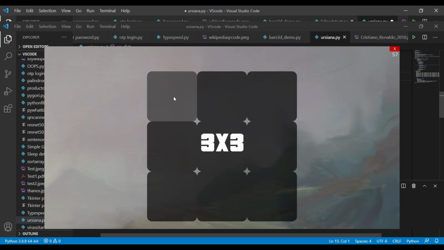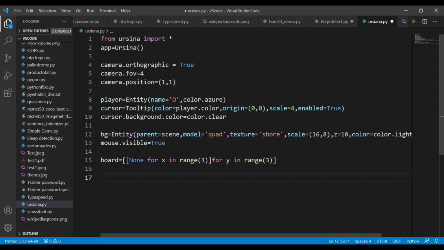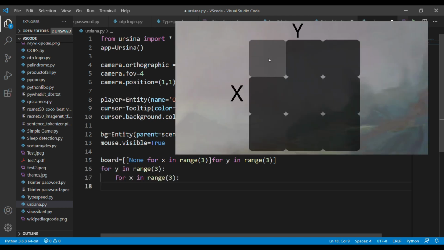Declare a variable called board. In this board, I created 2 for loops. The first for loop holds the variable x. That means it traverses through the row-wise manner. And the y variable for loop traverses through the column-wise manner. Why are we traversing? We are creating the tiles by using this for loop traversal. So we need 9 cells. That is why we are passing the range value of 3 in both for loops.